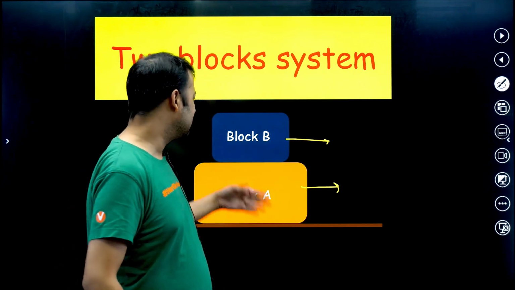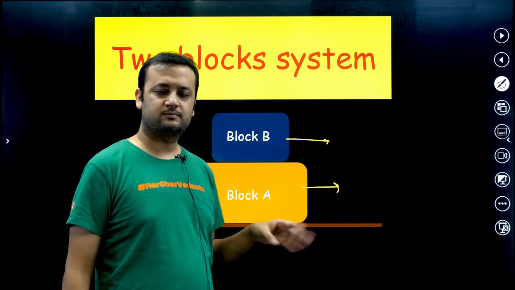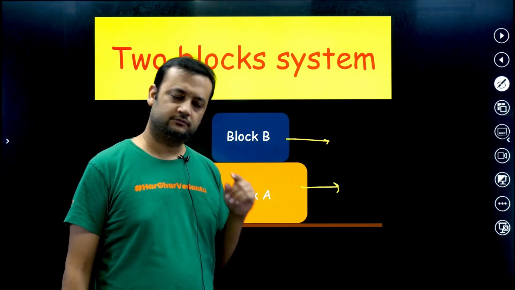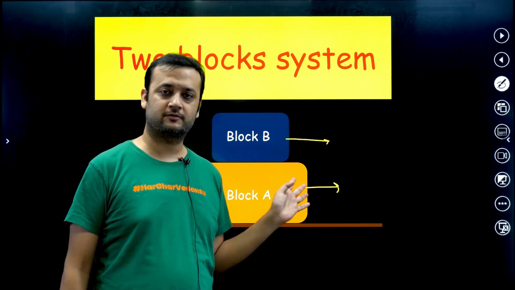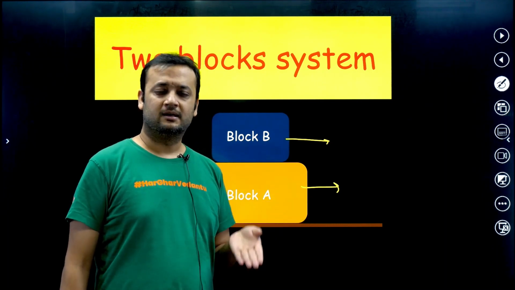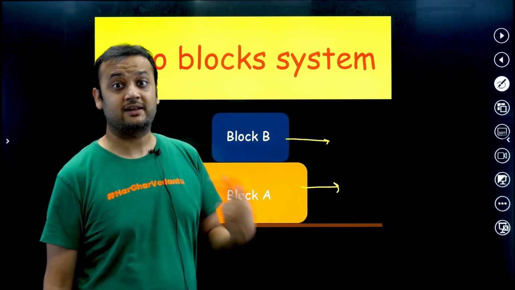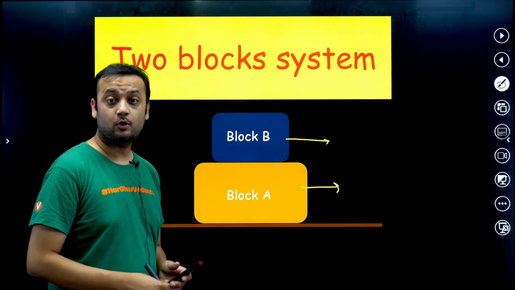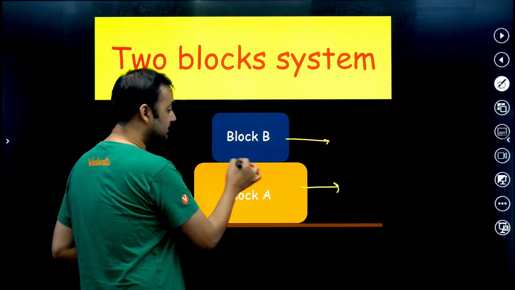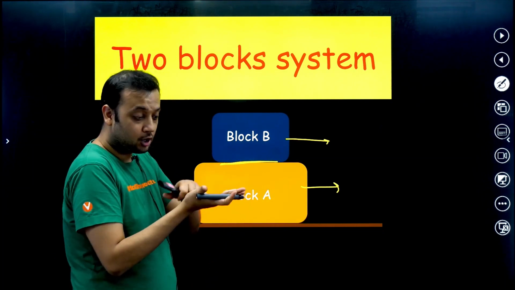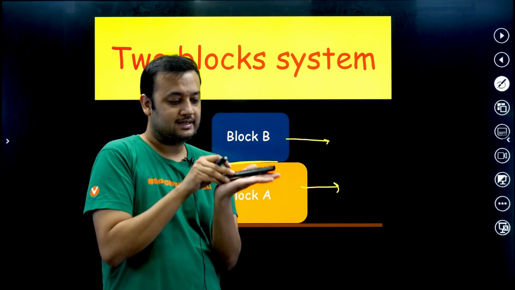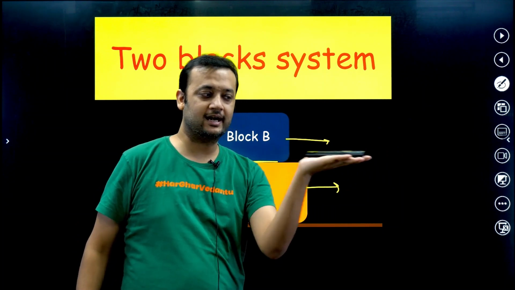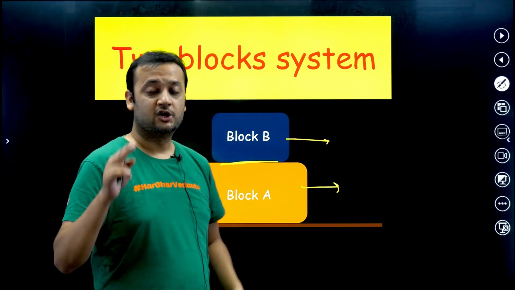First case, there is no motion whatsoever. That is, block A doesn't move, block B doesn't move. That is the first case. That is no motion whatsoever. Second case is motion is there and there is no relative slipping. That means block B and block A, there is no relative slipping. That means block B is not slipping on block A like this. Can you see that? Remote is not slipping on my hand. So this is case 2.